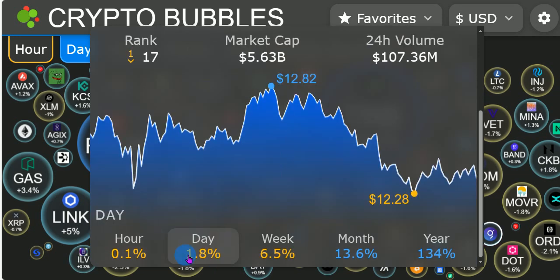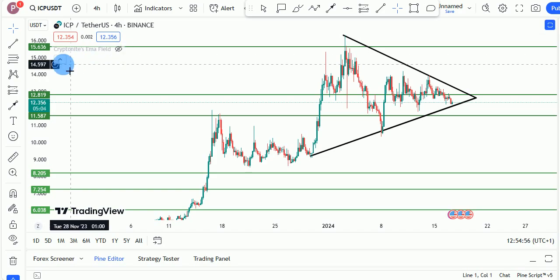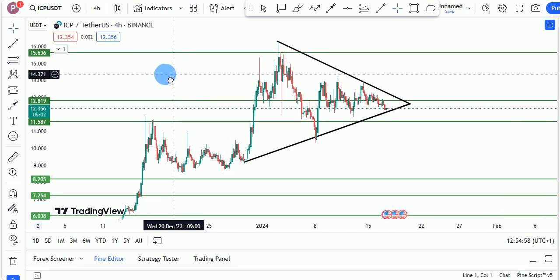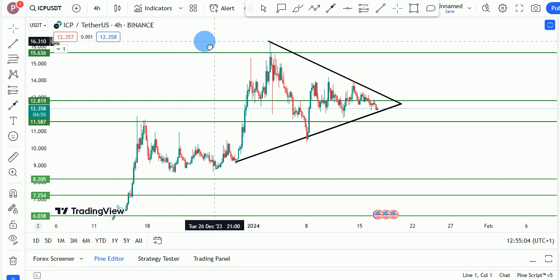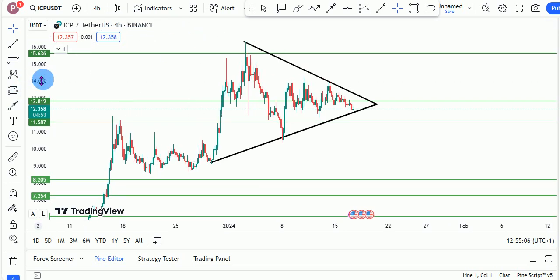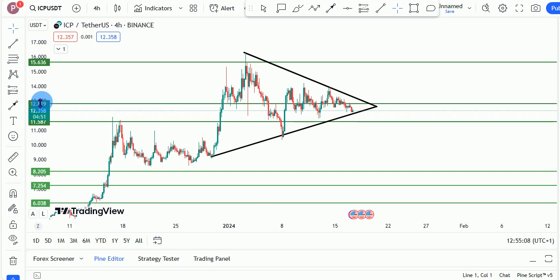So for ICP in the last 24 hours, we are down 1.8%. And without further ado, let us push to the chart, right? So we're on the chart right here for ICP versus the USD Theta. We're on the 4 hourly time frame, and Binance is the data source, right? So for ICP, the first thing we love to see on the chart is that prices always move from level to level, level to level, level to level, right?